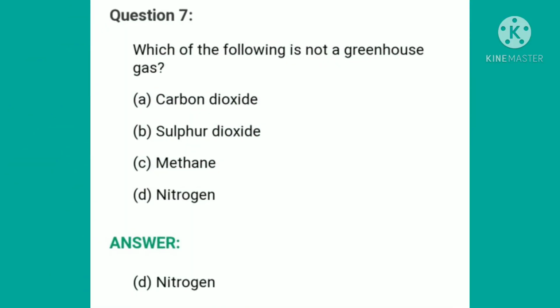Question number 7. Which of the following is not a greenhouse gas? So children, you all know that carbon dioxide, sulfur dioxide, methane, they all are the greenhouse gases. Only nitrogen is not a greenhouse gas. Nitrogen dioxide is a greenhouse gas, but nitrogen is not a greenhouse gas. So the answer is nitrogen.